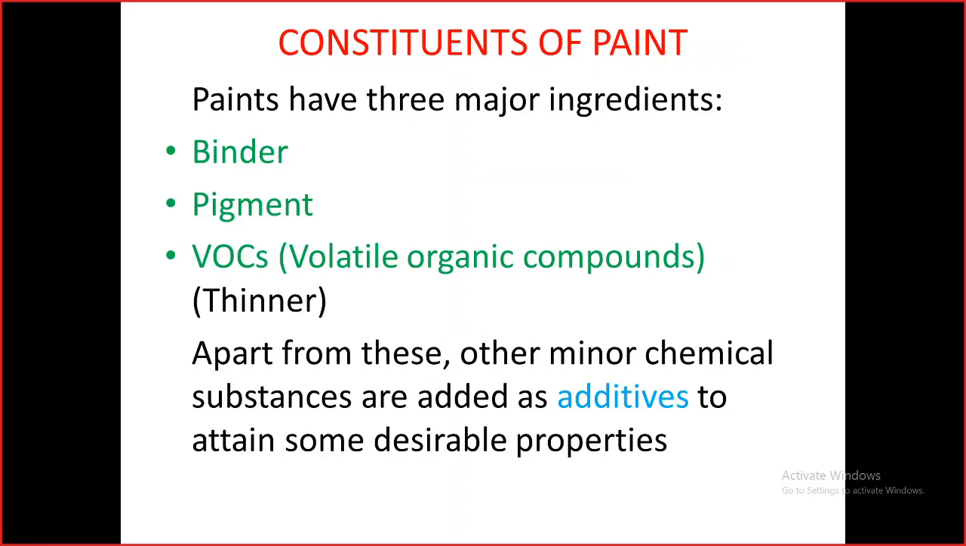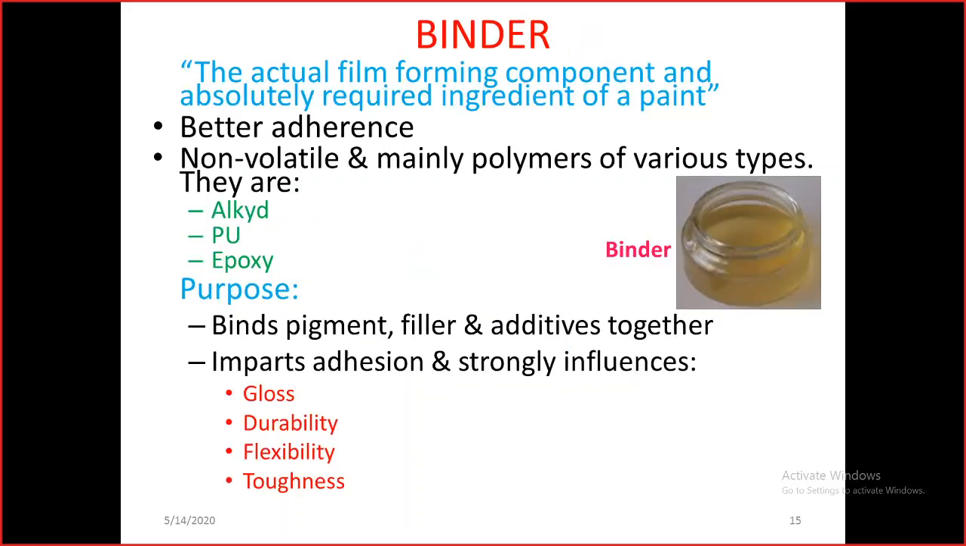So the constituents of paints, I already told, are the binder, pigment, and other solvents like volatile organic components such as thinners, and also some additives. We will see them one by one. So what is its role? First we will see the binder. This binder is the film forming component. It is the paint film forming component and an absolutely required ingredient of a paint.